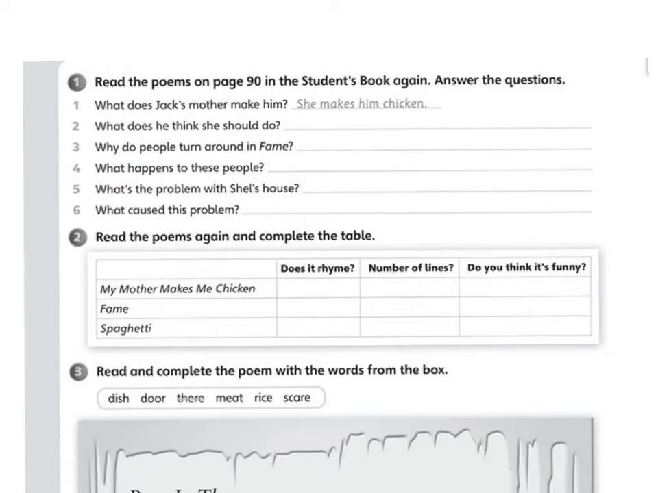Let's read the questions. What does Jack's mother make him? Chicken. I mean, it's in the title, My Mother Makes Me Chicken. Number 2, what does he think she should do? 3, why do people turn around in Fame? Number 4, what happens to these people? Number 5, what's the problem with Shel's house? 6, what caused this problem? We're going to check these answers later in our Zoom session, so please answer this.